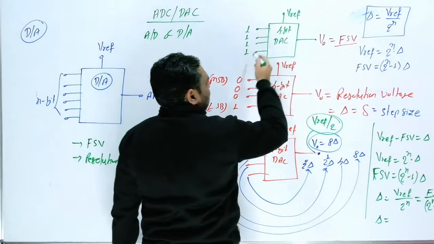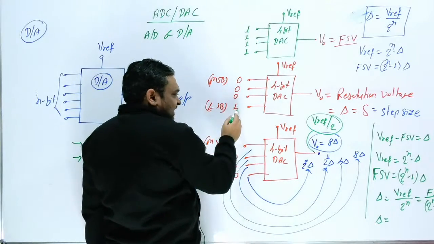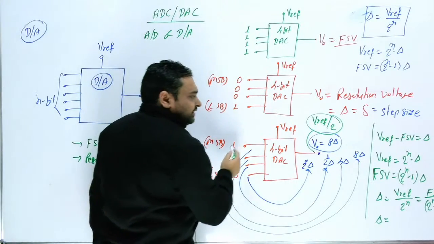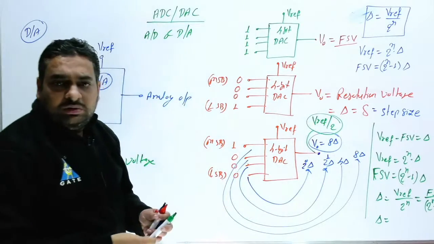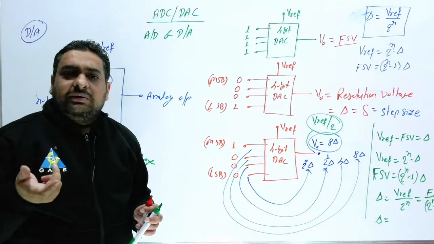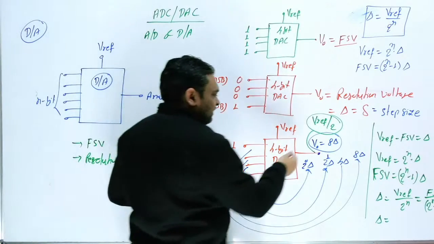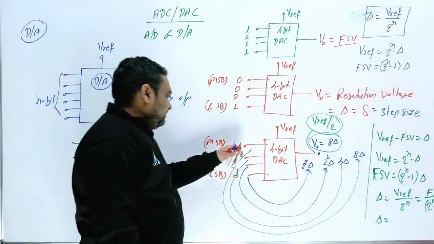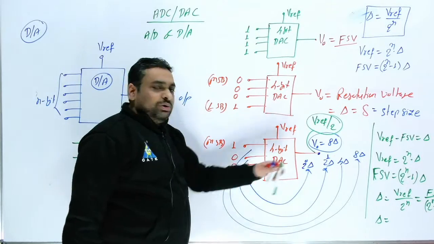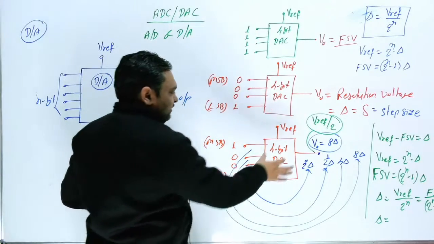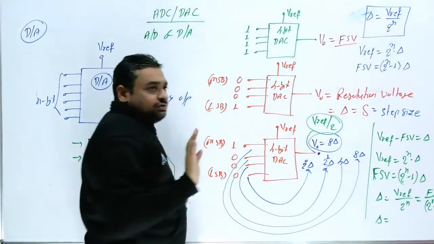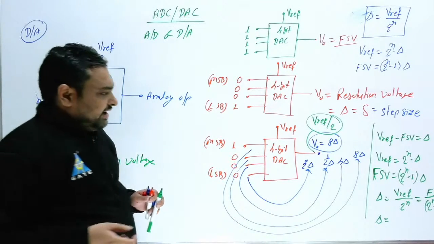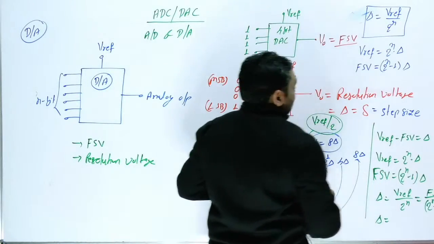This you can also remember. If all the bits are 1, this is FSV voltage. If LSB is 1, this is the resolution voltage or step size. If MSB is 1, you can say this is V reference by 2. In another way, you can also write in terms of step size: 2 raised to power 3 del, or 2 raised to power 2 del, 4 del. But in this way, you can remember these 3 things. At least you should know for MSB 1, for LSB 1, and for all the bits 1. Okay, and this relation should be very much clear to you.